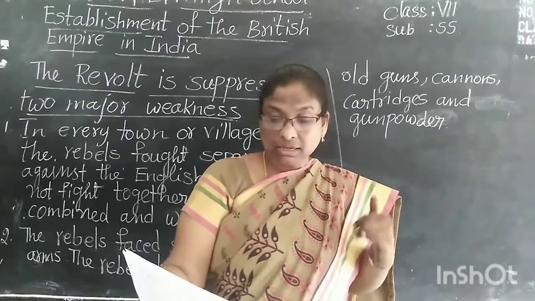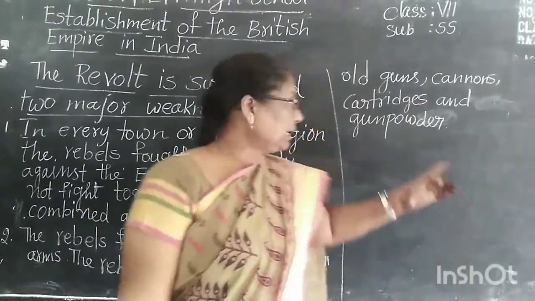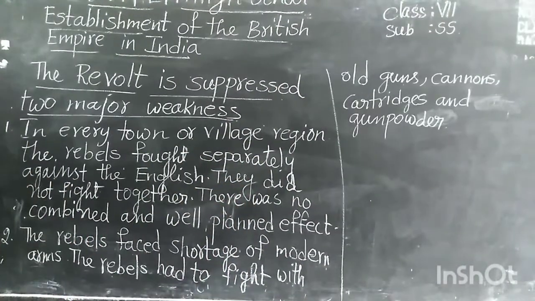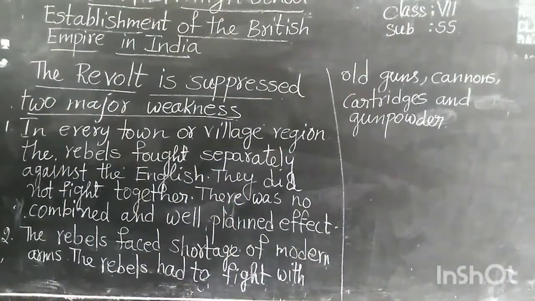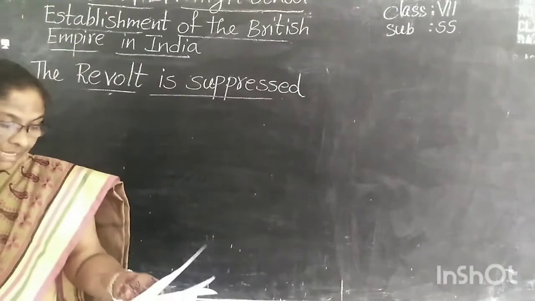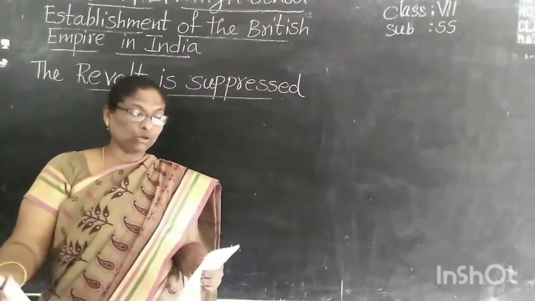And write this down, children. They behaved with great cruelty whenever they suppressed a rebel group.